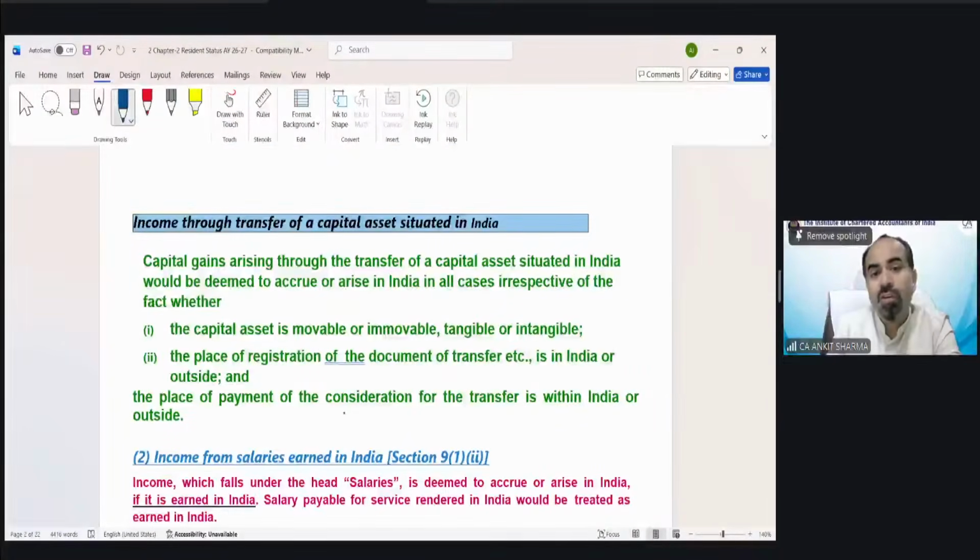Income through transfer of a capital asset. So if you transfer any capital asset which is situated in India, like any land, building, etc., and whether the income is received outside India or wherever, that income would be treated as deemed to arise from India because the asset was in India. Okay, go through these provisions also.